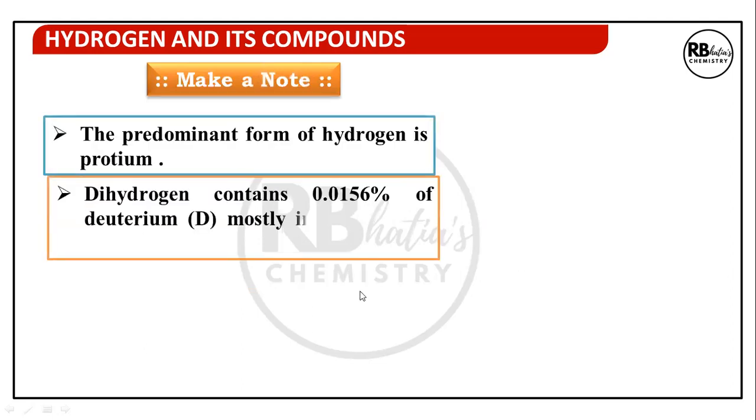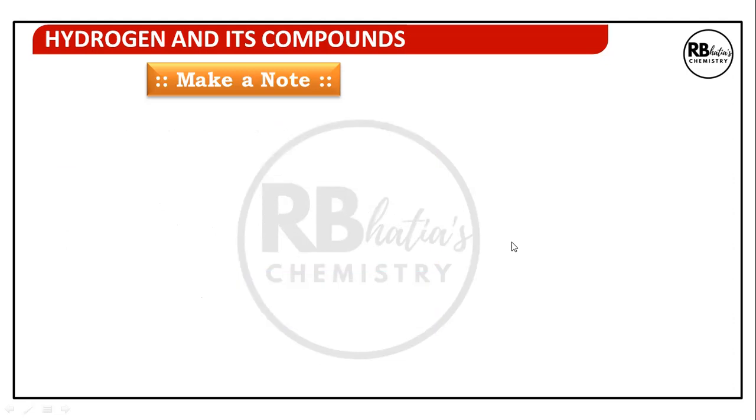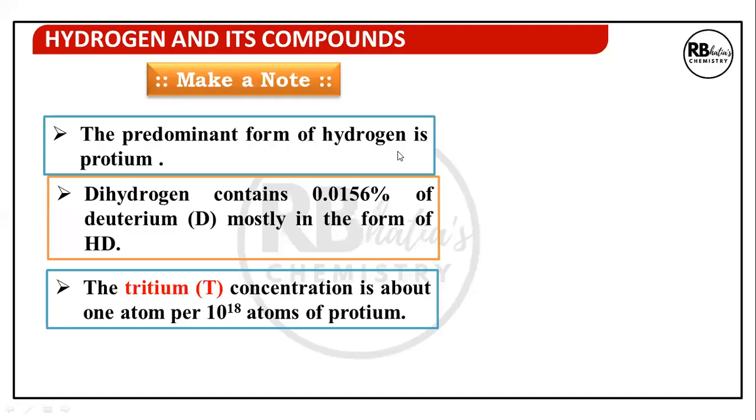Predominant form of hydrogen is protium. Dihydrogen contains 0.0156% of deuterium, mostly in the form of HD. Tritium concentration is about 1 atom per 10 to the power 18 atoms of protium. That means hydrogen mainly consists of protium. Only negligible amounts of deuterium and tritium are present. Tritium is very, very less abundant.